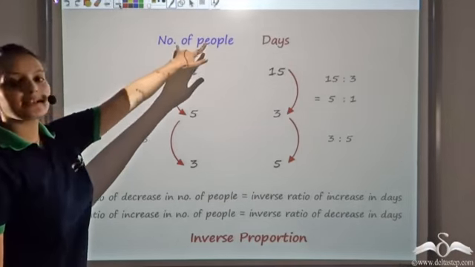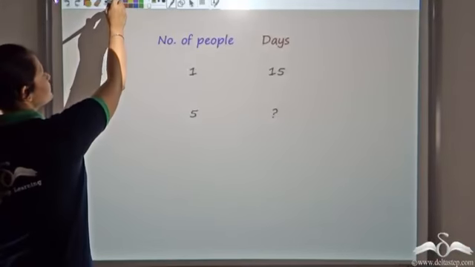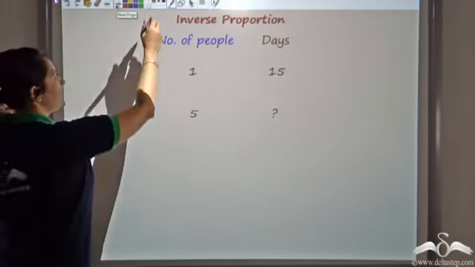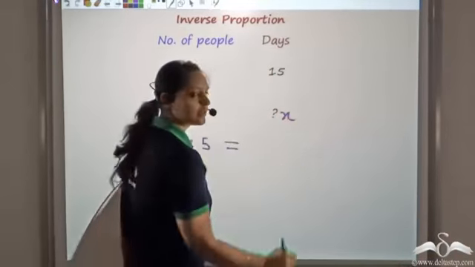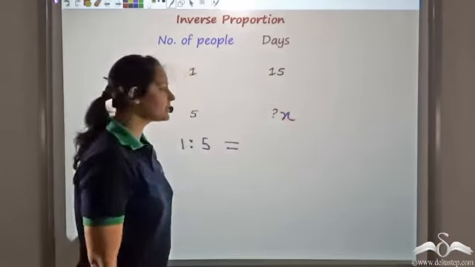Now let us come back to the question we had started with. Raghav was going alone and he had food that was sufficient for him for 15 days. 4 friends join him, so there are 5 people now. How many days will the food last? Now we know that number of people and days are in inverse proportion. Since they are in inverse proportion, I can write here that 1:5 would be equal to the inverse of this ratio. So if the unknown is x, 1:5 would be equal to the inverse ratio, which is x:15.